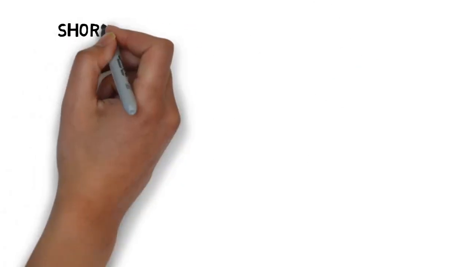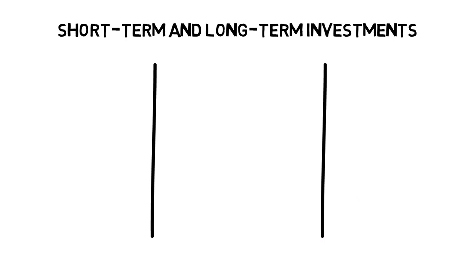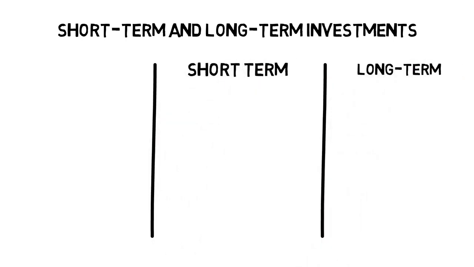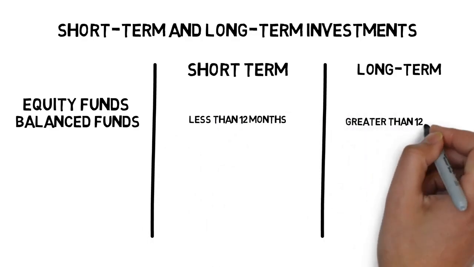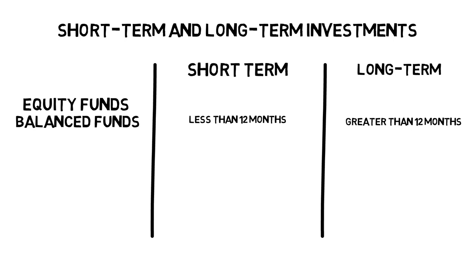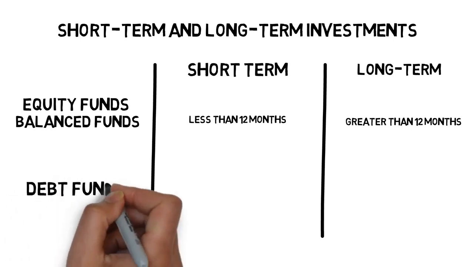Now that we have understood the different types of mutual funds, let's define what is short-term and long-term with respect to mutual fund investments. In case of equity-based mutual funds and balanced funds, if the holding period is less than 12 months, then it is considered as a short-term investment. Further, if the holding period is more than 12 months, it is considered as long-term investment. Here, holding period is the difference between your purchase date and the selling date.